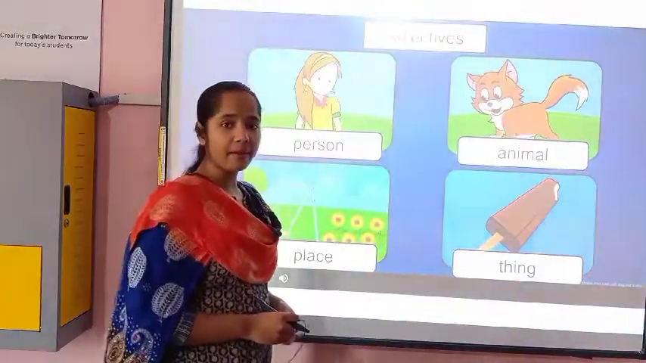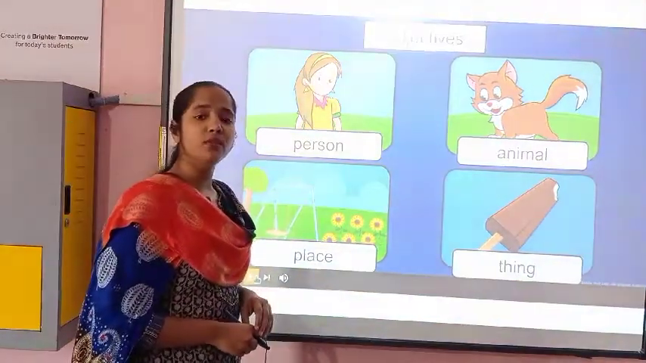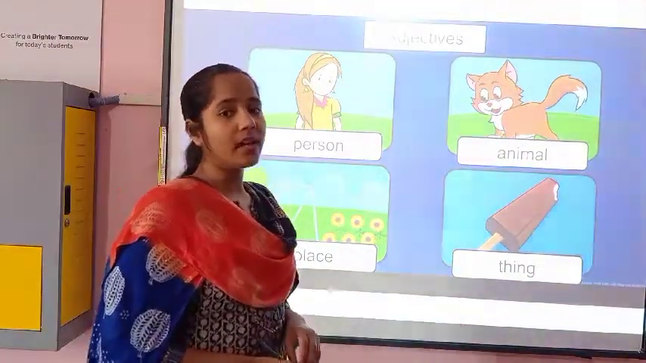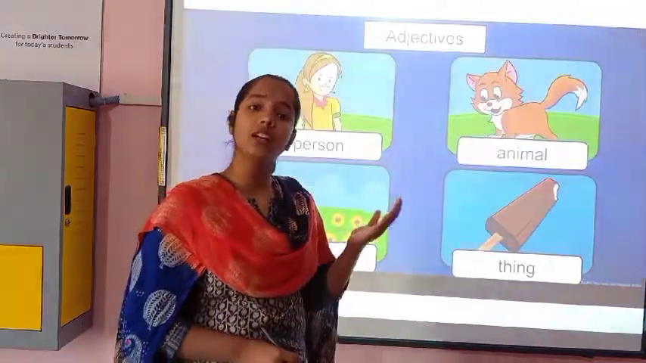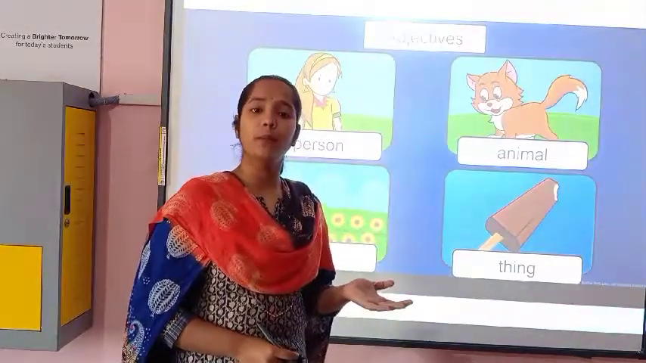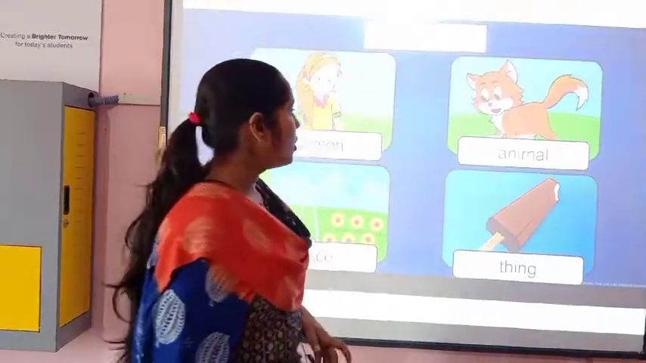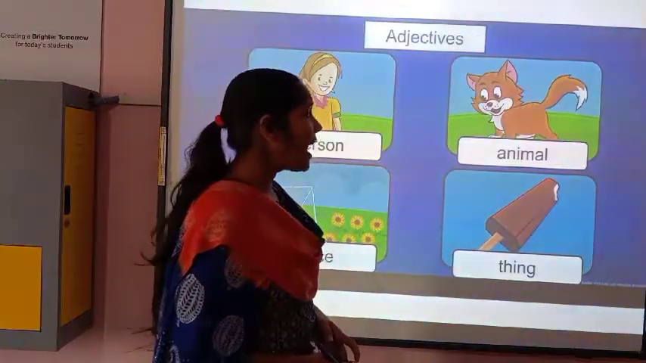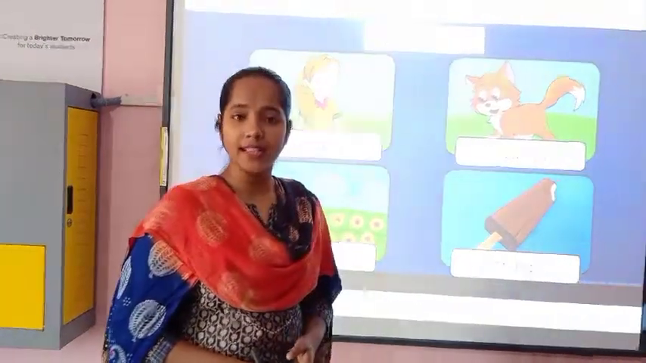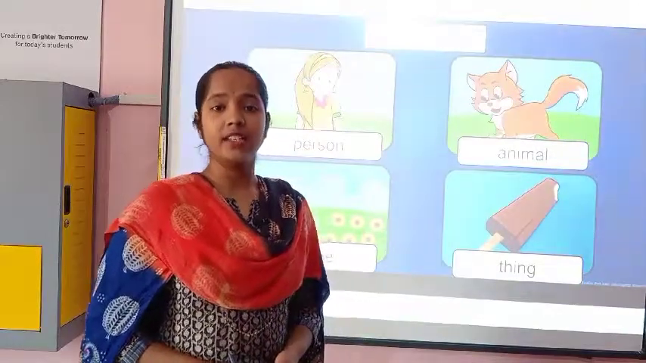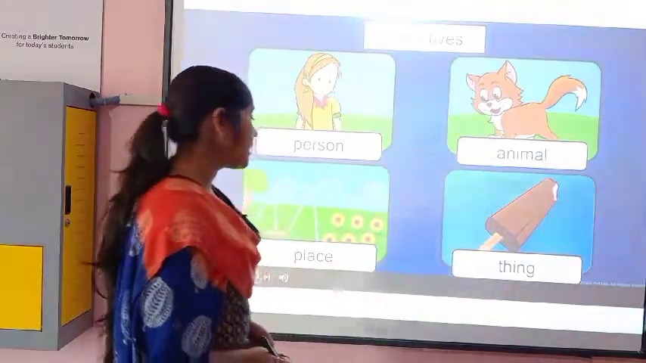See, I am taking the example of a girl. She is a person, so she is a beautiful girl. Now you know that girl is a noun and beautiful is describing the girl. So beautiful is the adjective. Now move to the second example. Animal. The cat is very nice. So nice is an adjective. It is saying the speciality of the cat. Cat is an animal.